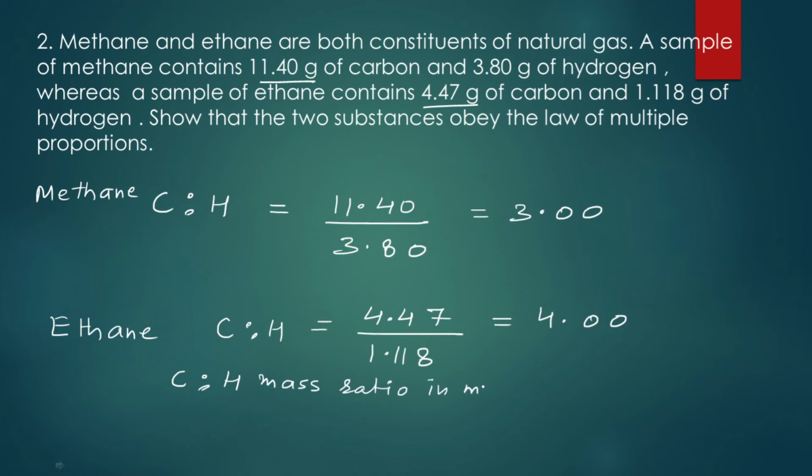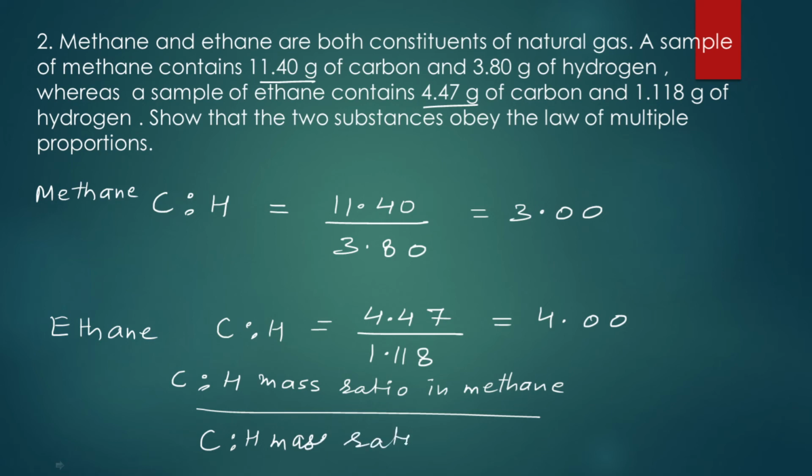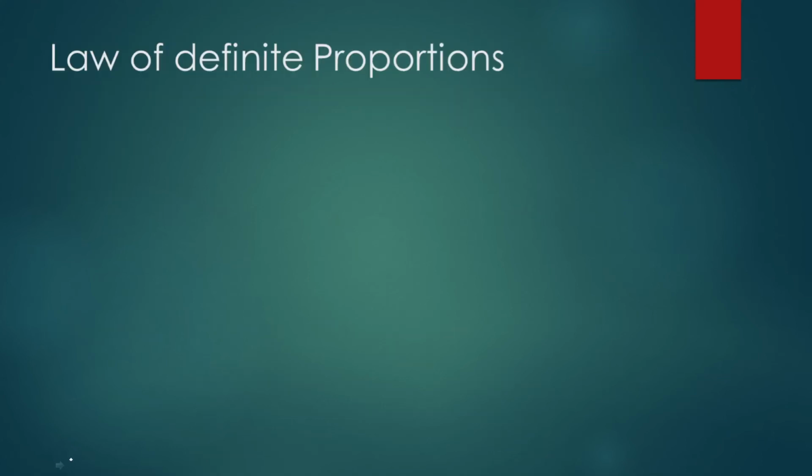In methane and ethane, C:H mass ratio in each, क्या आपकी होल नंबर रेशियो आ रही है, 3:4, it is coming as whole number ratio, so whole number multiples of each other, so this is in accordance with the law of multiple proportions. Let's go on to the next law guys. हमारा next law है law of definite proportion.